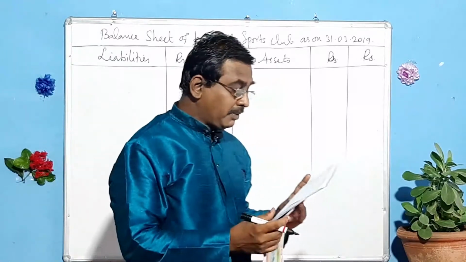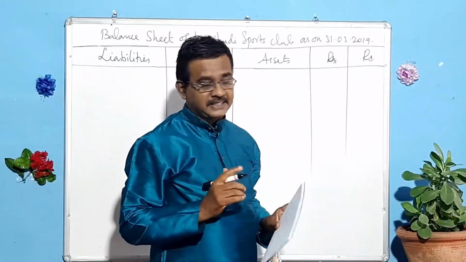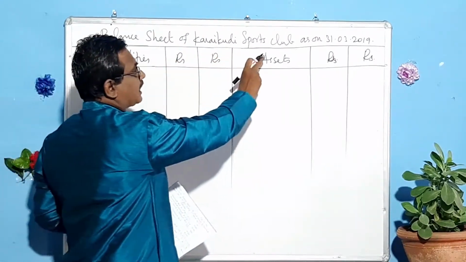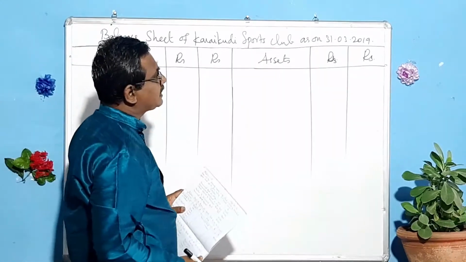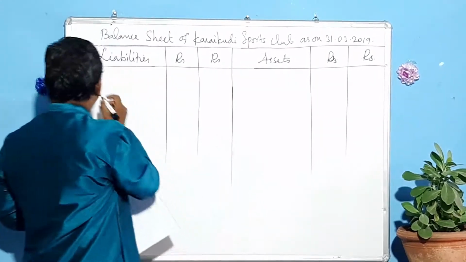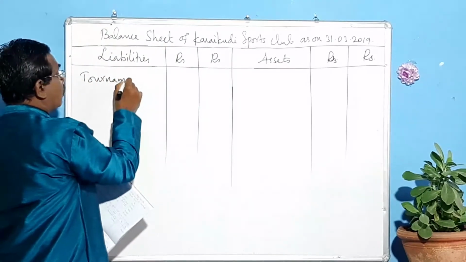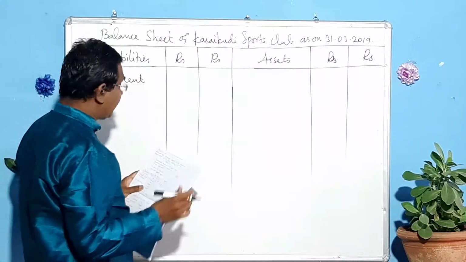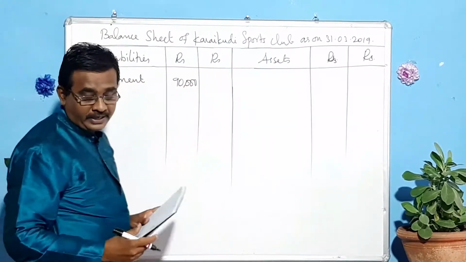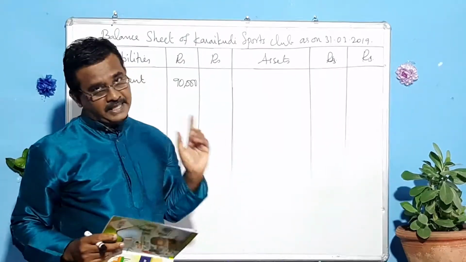First, tournament fund on 1st April 2018, that should be taken as the opening fund. See, balance sheet of Karaikudi Sports Club as on 31st March 2019. And this tournament fund, this is the opening tournament fund. You write tournament fund. What is that amount? 90,000. Why do I write it in the inner column? Because we have to adjust the amount.